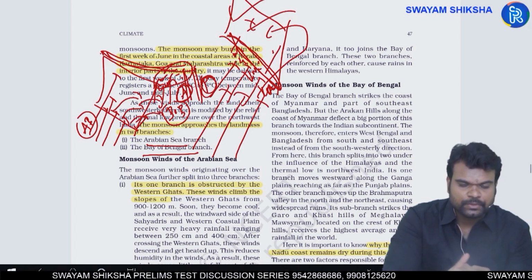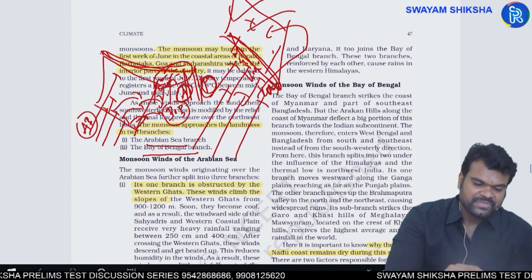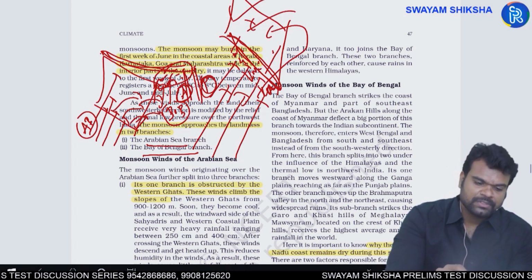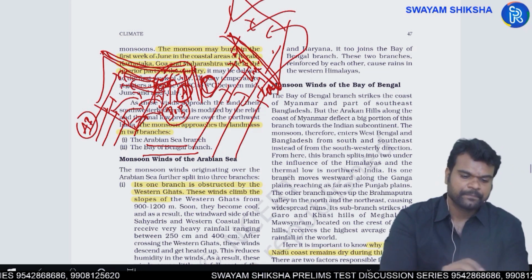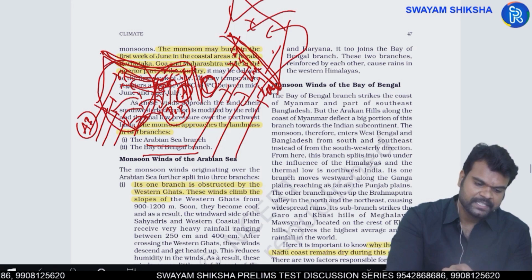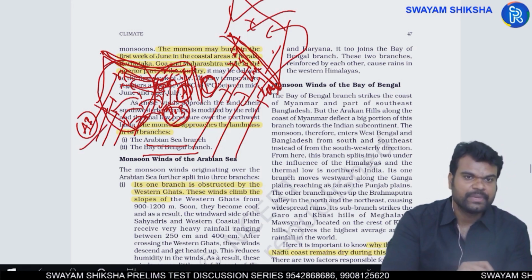As a result, they could not go eastwards. So unable to go back from three sides, more or less, these winds are blocked. They will be deflected towards the northwestern or western part of India. Okay, so in this manner, the entire country will be covered by both the branches, the Arabian branch and the Bay of Bengal branch. Okay.